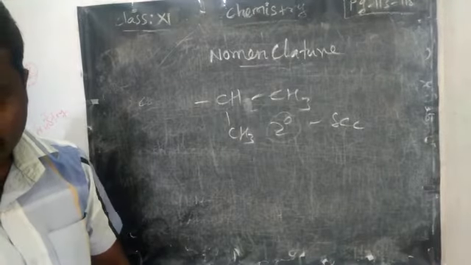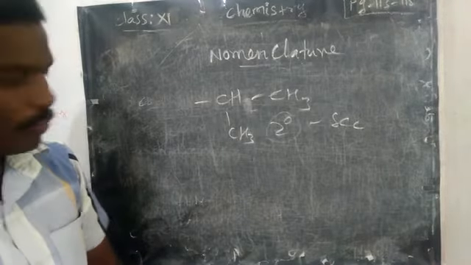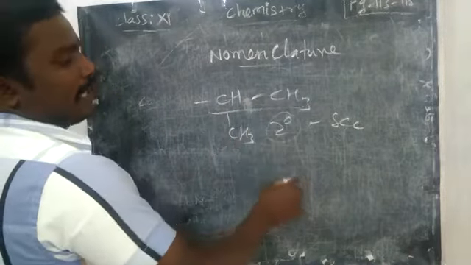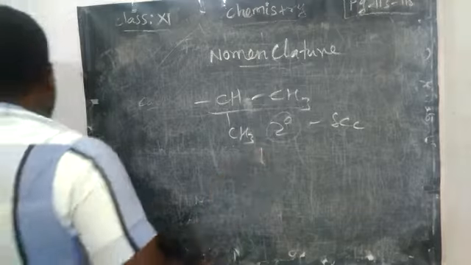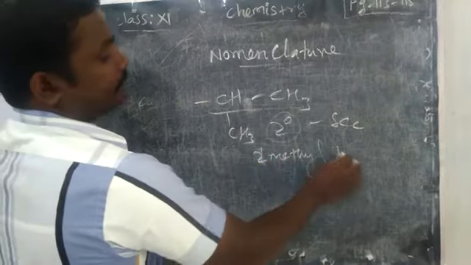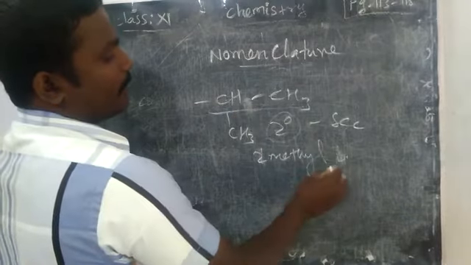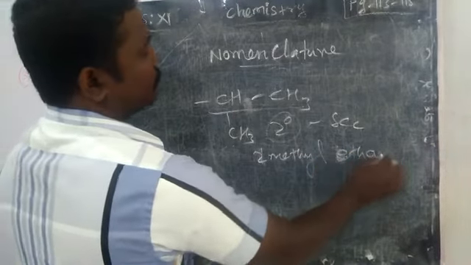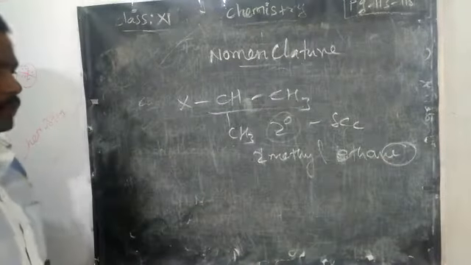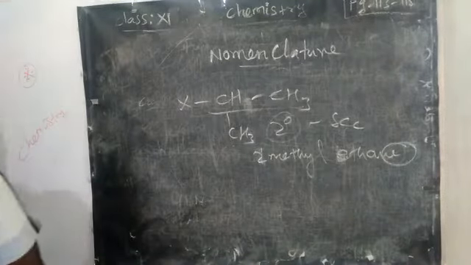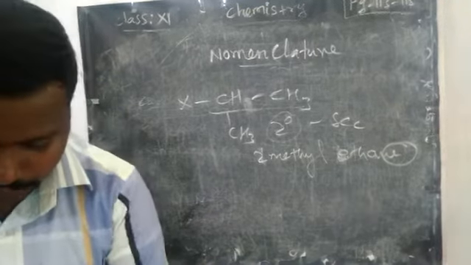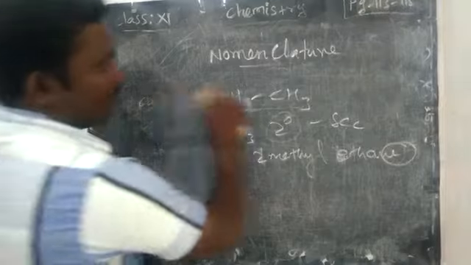Then you may write 2-methyl propyl, that is 2-methyl butyl, that is also correct. 2 carbon means ethane. Something may come that you can add in the suffix, no problems. Okay. We will go with naming.